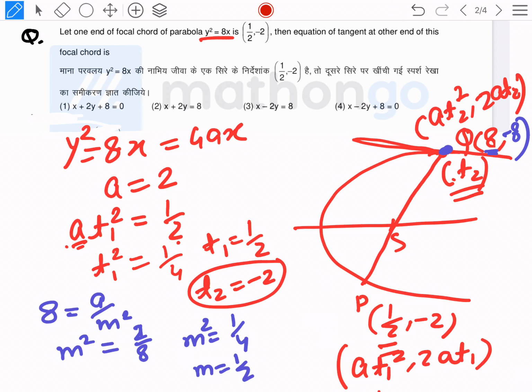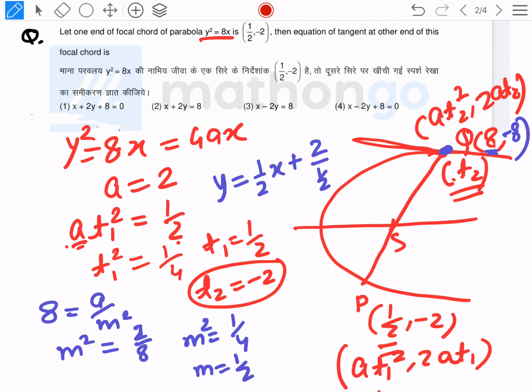So now m is 1 by 2, and the equation of tangent will be y is equal to 1 by 2 x plus 2 by 1 by 2, which means y is equal to x by 2 plus 4.